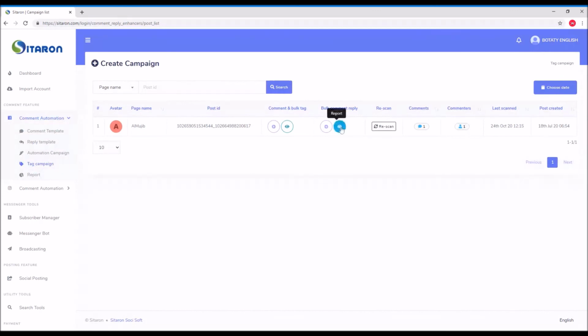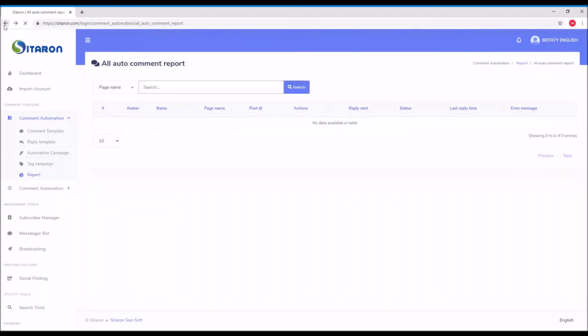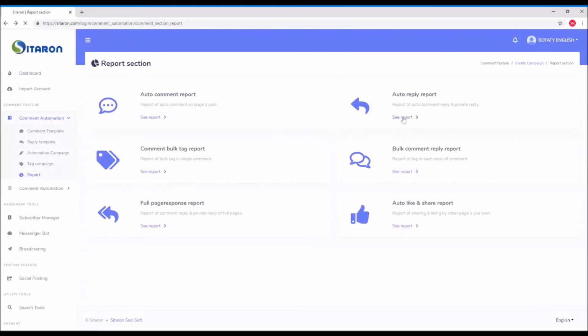You can see all the reports that can assist you, to show the auto comment report, the auto reply report if there is any, okay, and the bulk comment report, full page response report, and auto like and share report. So by this video, we have covered all the comment automation for Facebook: comment template, reply template, automation campaign, tag campaign, and reports. In the next video, we will continue showing the next feature.